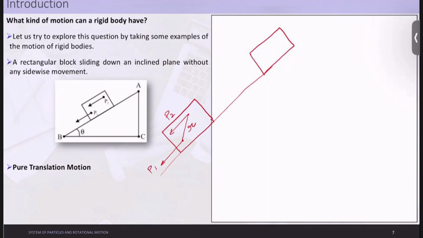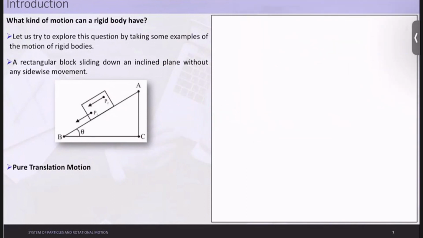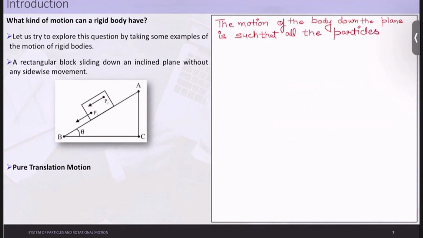So the block is a rigid body. Its motion down the plane is such that all the particles of the body are moving together. That is, they have the same velocities at any instant of time. Let me write this line here: the motion of the body down the plane is such that all the particles present here are moving together. Only two examples have been explained, but it applies to all the particles.